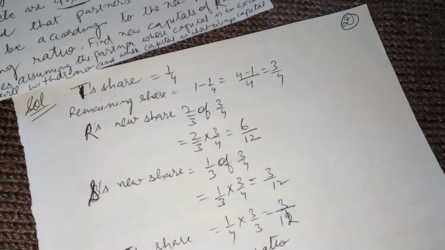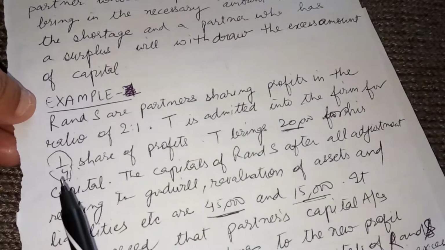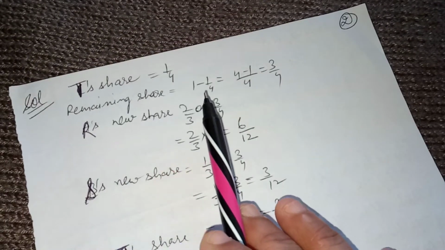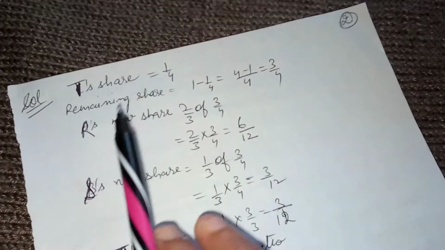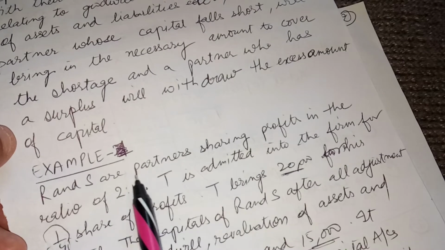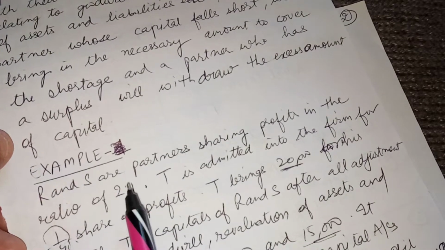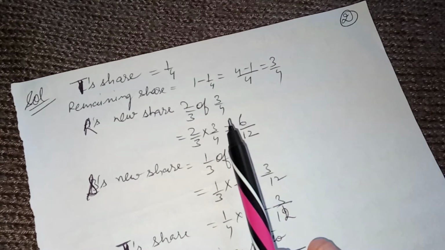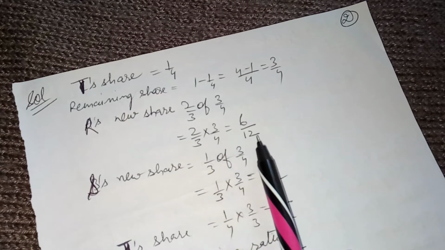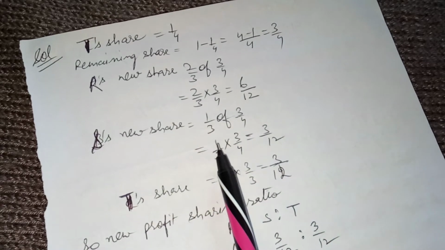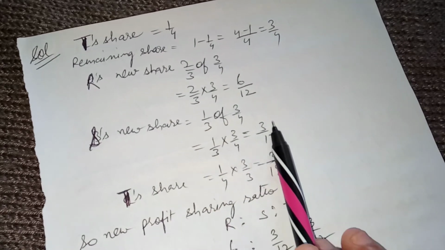Here is the statement. T's share is 1/4. So the remaining share will be 1 minus 1/4, that is 3/4. Now R's new share is 2/3 of 3/4. 2/3 because their previous ratio was 2:1, so 2 plus 1 is 3, and R's share is 2/3. So R's share will be 2/3 of the remaining 3/4. Now 2/3 into 3/4 is 6/12. Similarly, S's share is 1/3 of 3/4. That means 1/3 into 3/4 comes out to be 3/12.